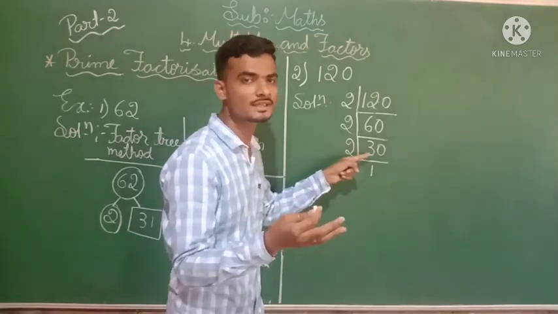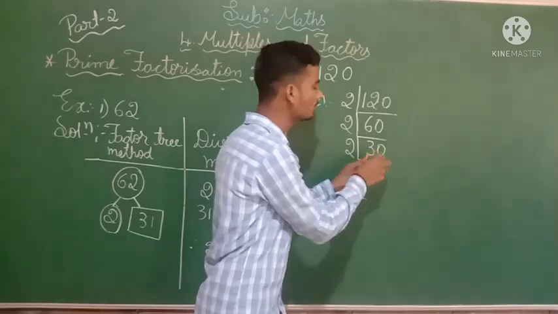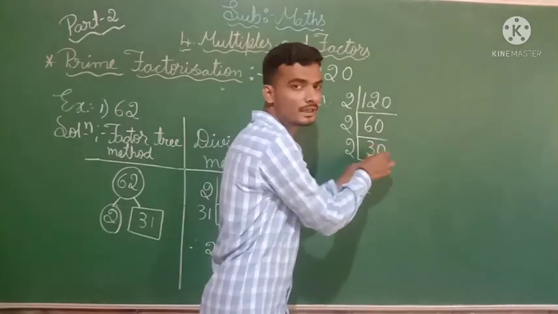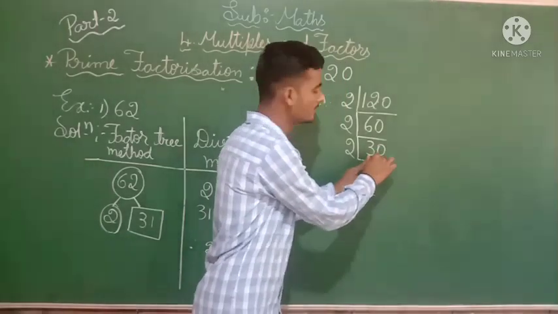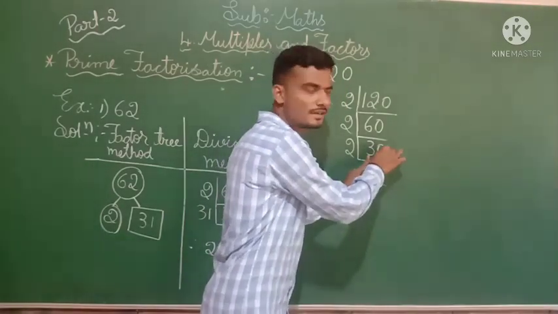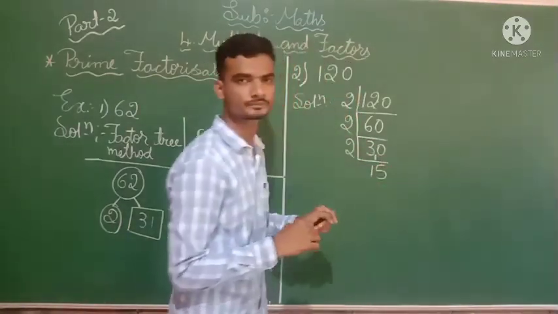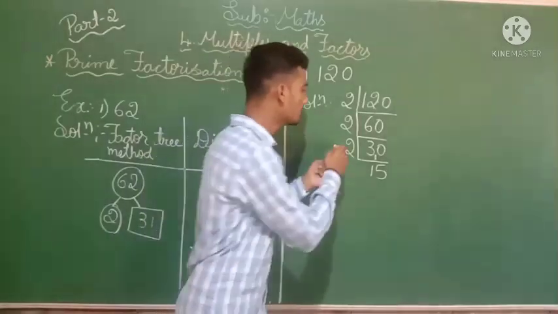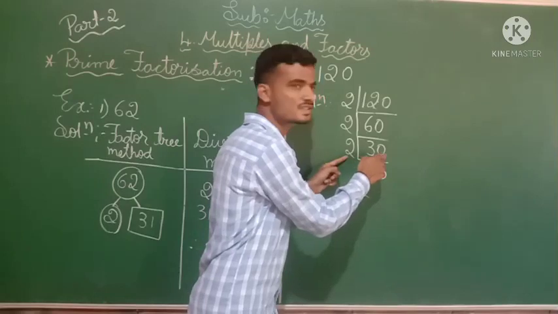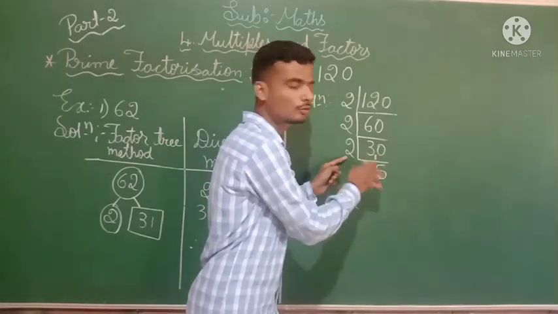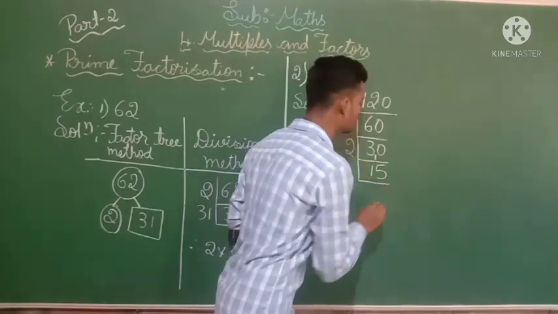You are having a doubt, is it? Sir, here is a 3, how have you written 2 ones are 2? If you are having 3, we are taking 2 ones are 2, here 1 remains. So 1 remaining means it will become 10. So 2 fives are 10, 2 fives are 10. Don't get confused. Okay? Next we will see.